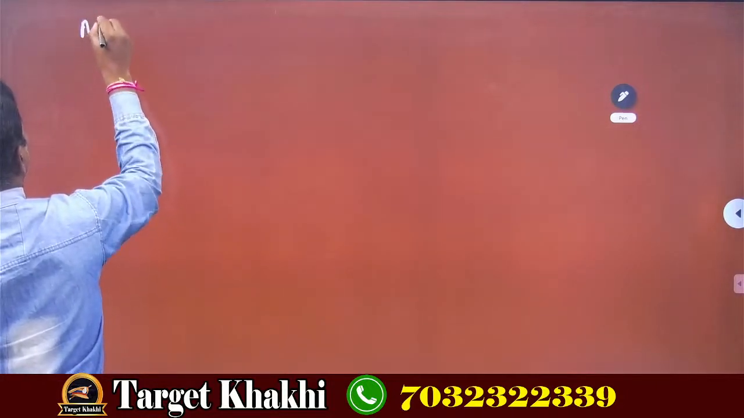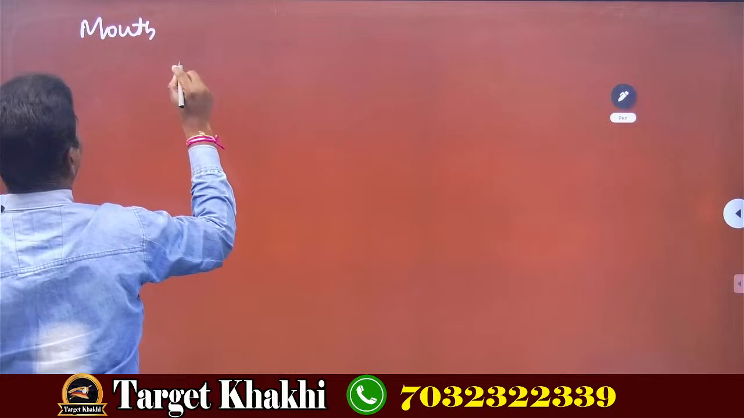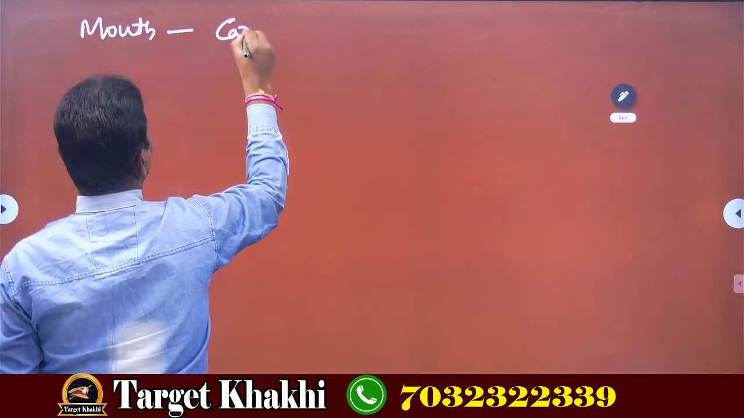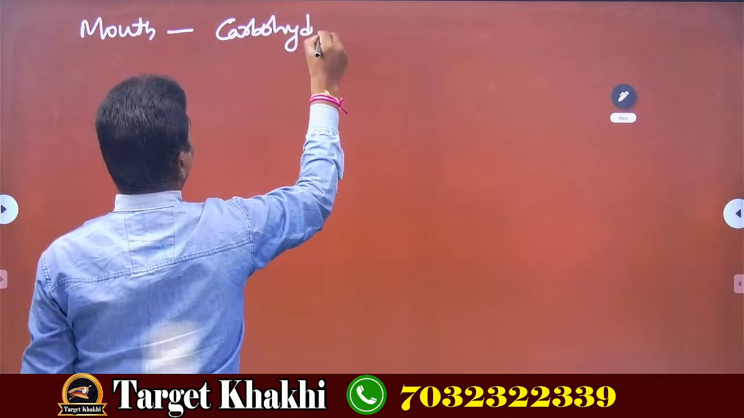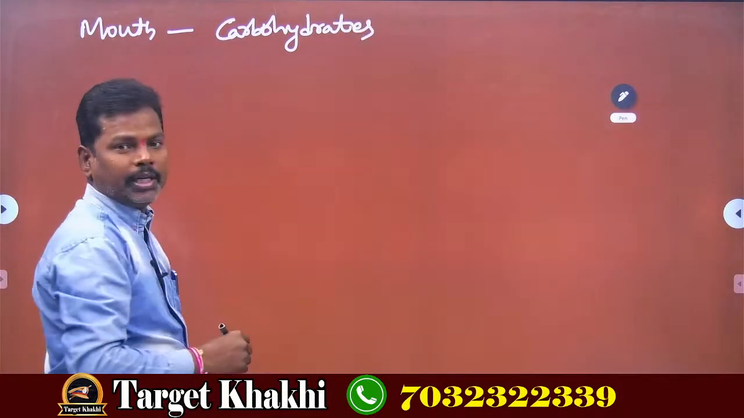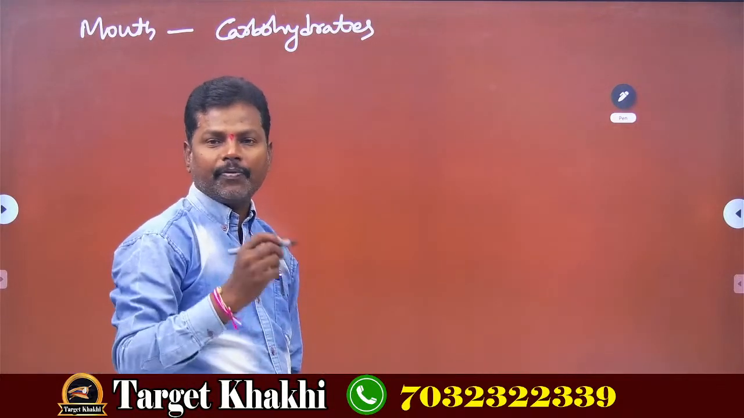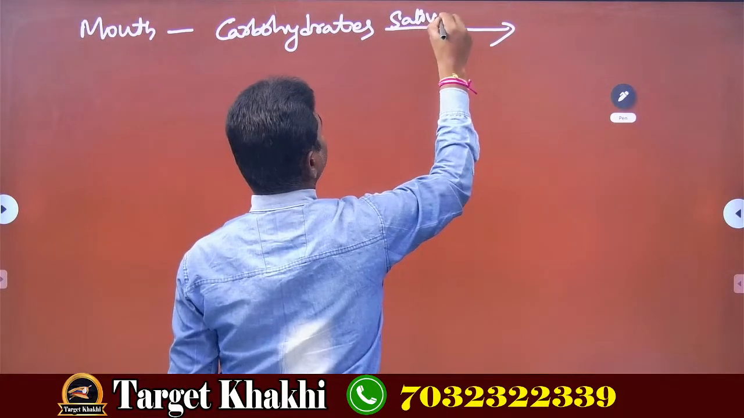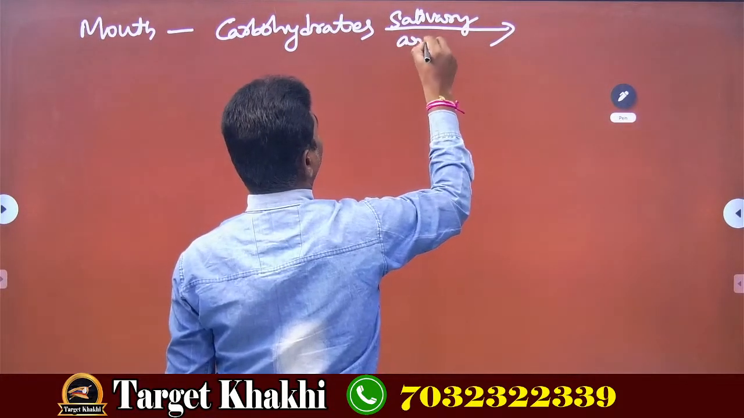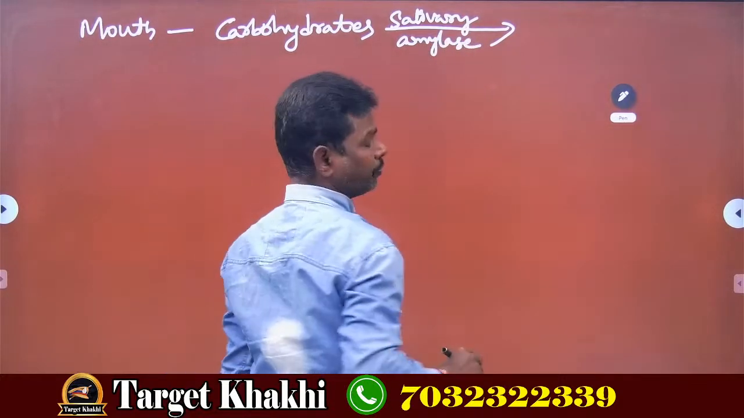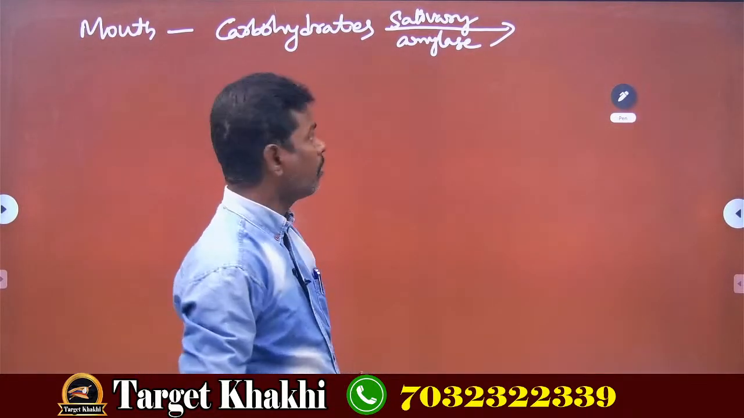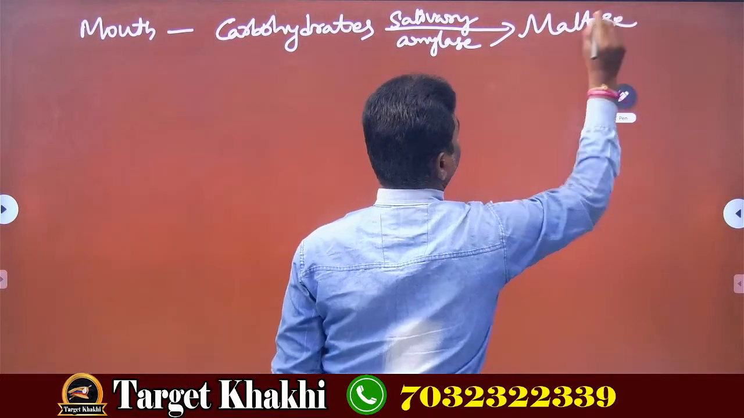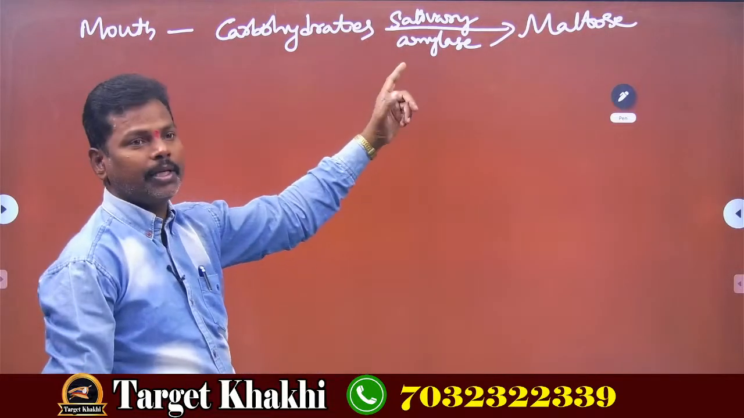First one, in mouth, carbohydrates are digested in the mouth, but with the help of which enzyme? Salivary amylase. So carbohydrates are converted into maltose with the help of salivary amylase.